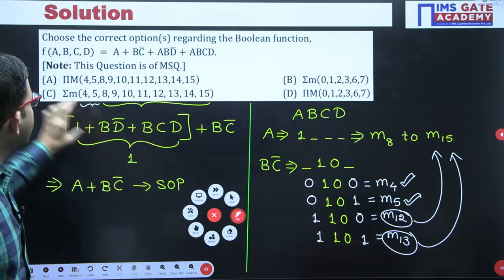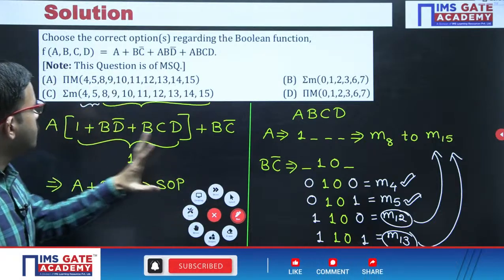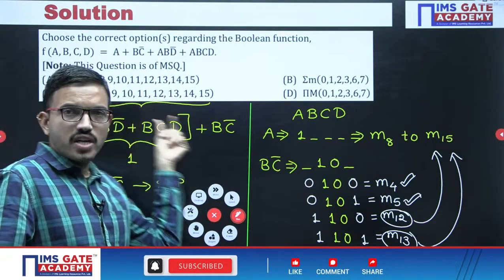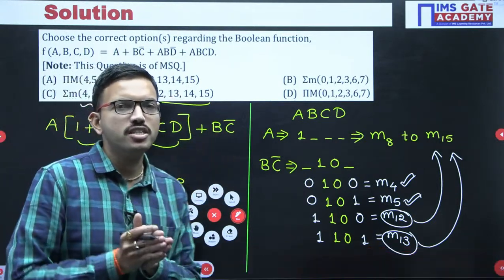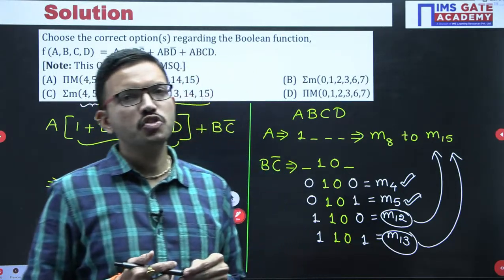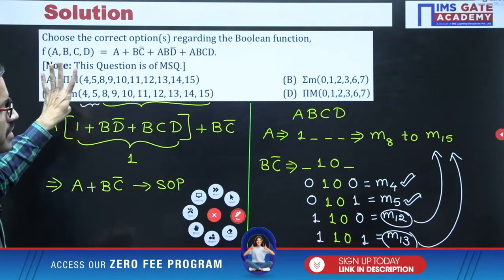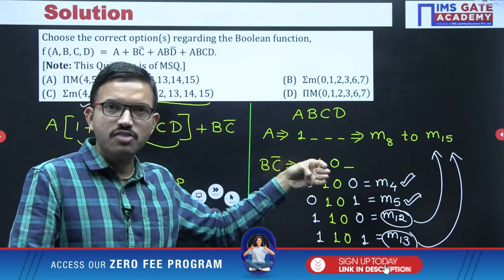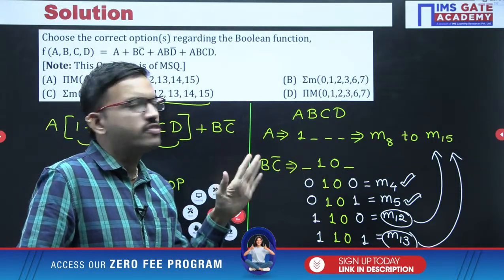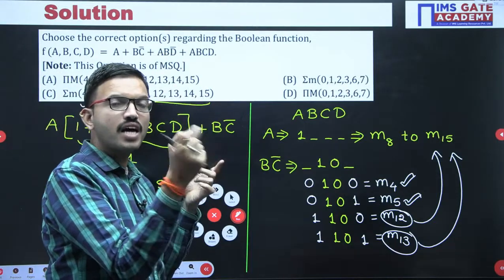Since option C matched, now it is very simple. For these combinations of inputs, you are getting output 1. That means for the remaining combinations of inputs you are getting output 0. With 4 bits, the decimal equivalents range from 0 to 15. Other than these numbers, the remaining numbers produce output 0.